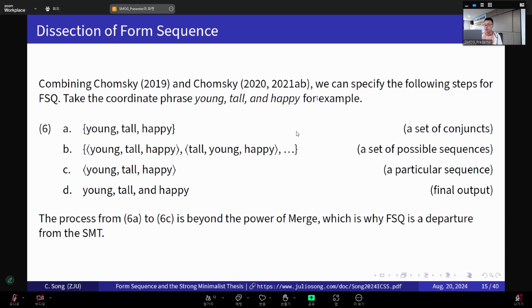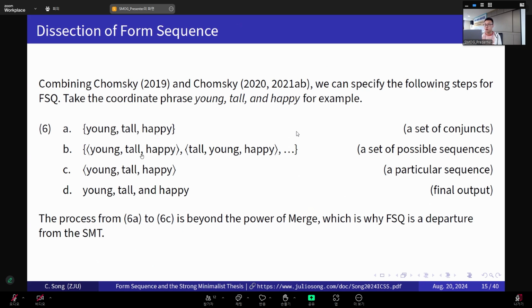Right. So if we combine Chomsky 2019, 2020 and 2021, we can more or less try to pin down the following steps in 6 for the inner workings of form sequence. Okay? For the sake of demonstration, let's take the quoted phrase "young, tall, and happy", for example. First we form a set of conjunct ingredients, young, tall, happy, and then we form a set of possible sequences from those ingredients.